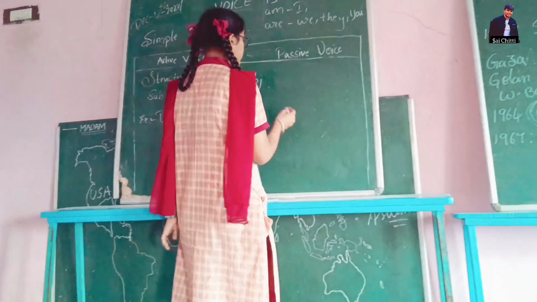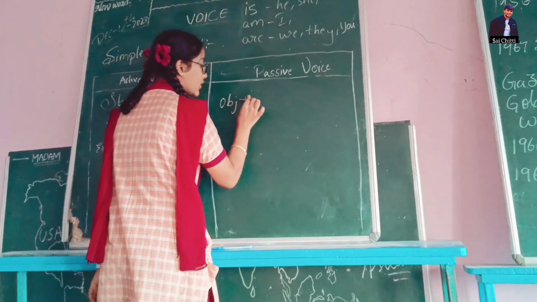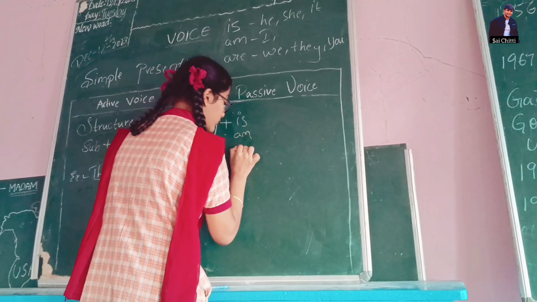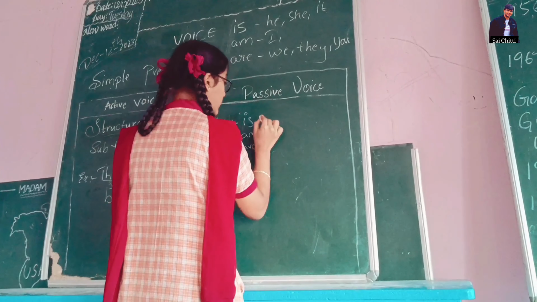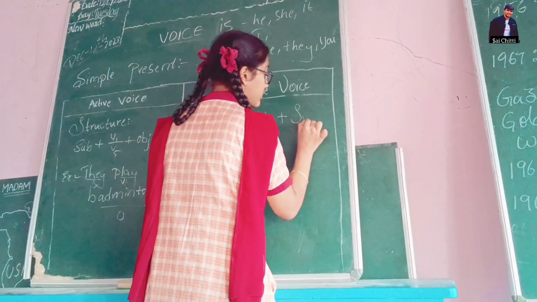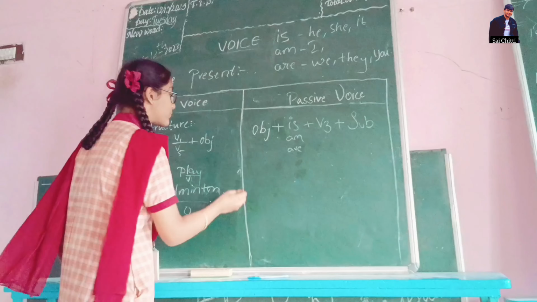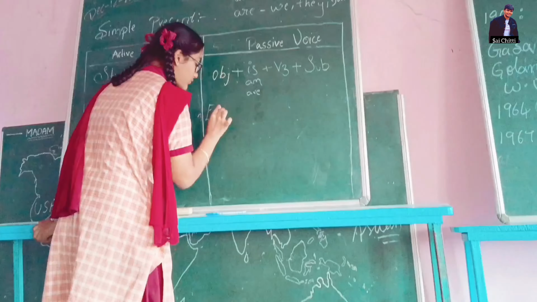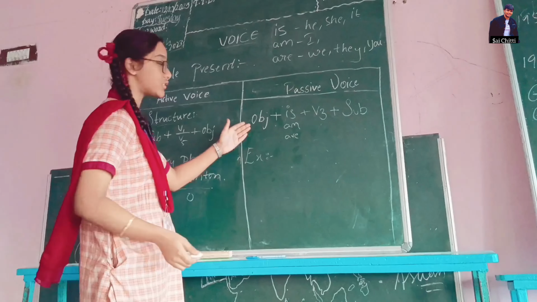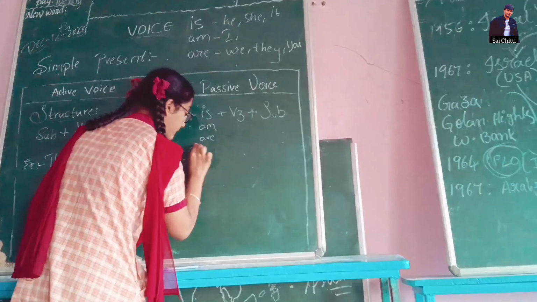So we're coming to passive voice. The structure of passive voice in simple present is object plus is or are plus V3 plus subject. So this is the structure of passive voice in simple present. So let's try the example based on the structure. So here the object is badminton.